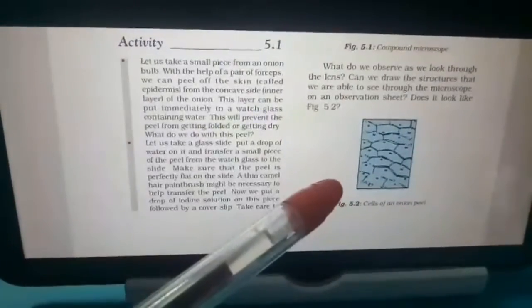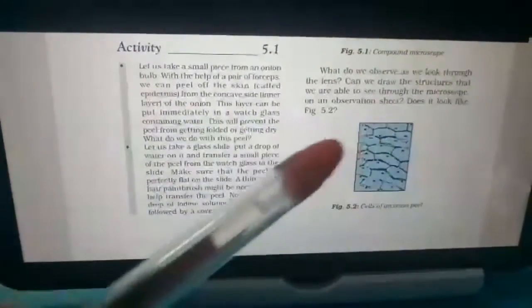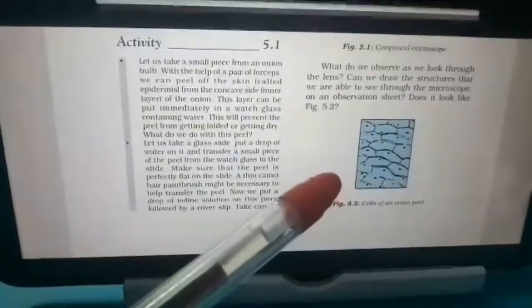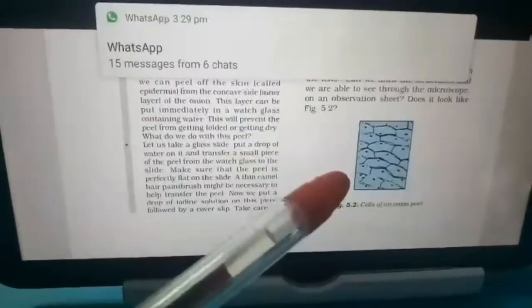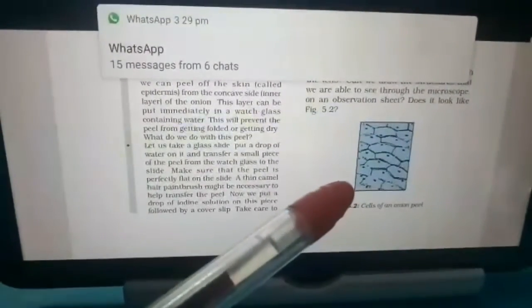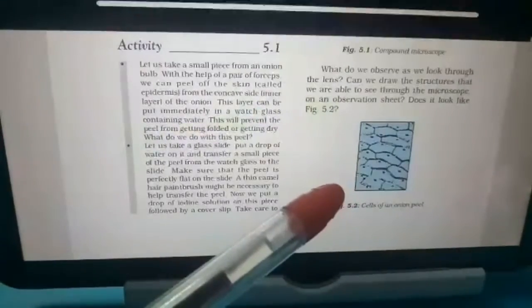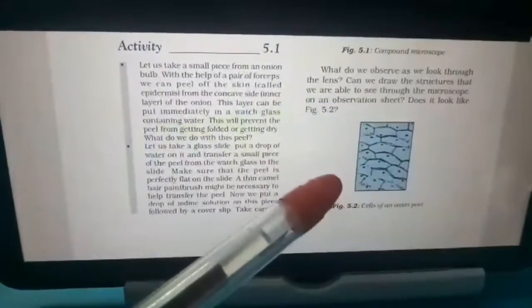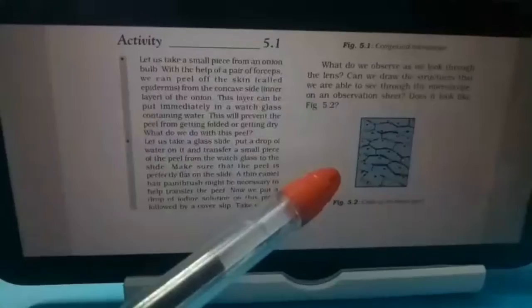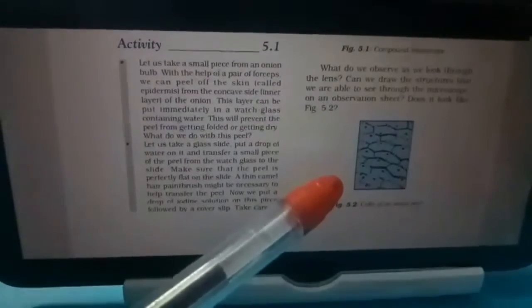Now your homework will be: I will share this NCERT PDF folder with you, and you have to read it from your book. And for this activity, I will also share a video link with you, so that you can see this activity.